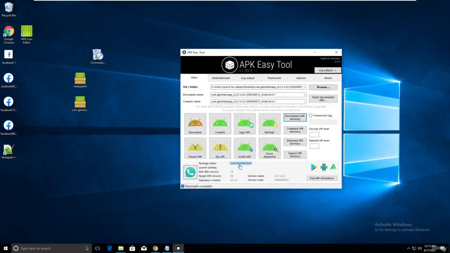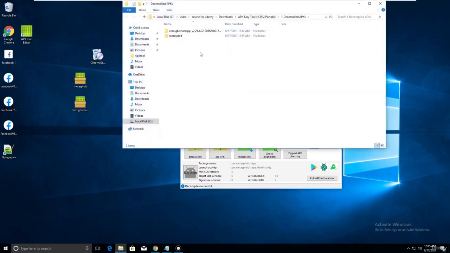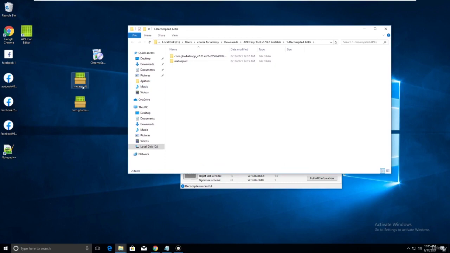I decompiled this one, GB WhatsApp. Decompile is successful. Now I will decompile Metasploit. Okay, decompile successful. Now click on the decompiled APK directory. Now focus here. What we did is copy the two applications, one is our payload and one is our GB WhatsApp.